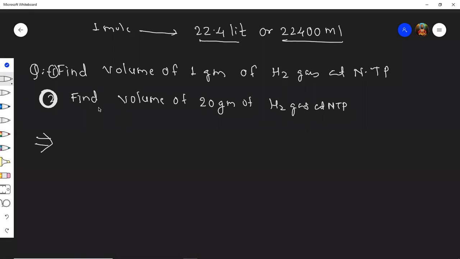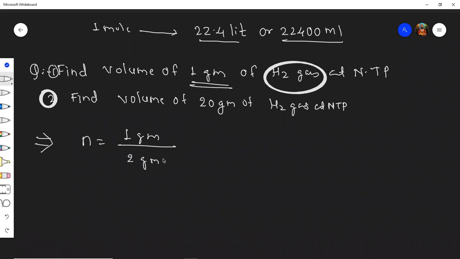So students, why is Pranjal able to solve so fast? Because she knows the concept, that is, first to find the number of moles. Here it is given 1 gram, and you know, divided by molecular mass. Which gas is given? Hydrogen, and hydrogen's weight is 1. So H2 is there, so it is 2 grams per mole. Gram cancels, this per mole will go up, so it comes out to be half mole, that is 0.5 moles.